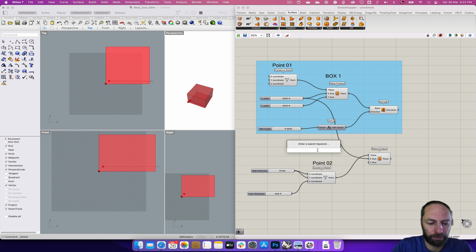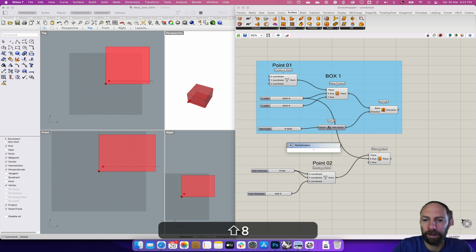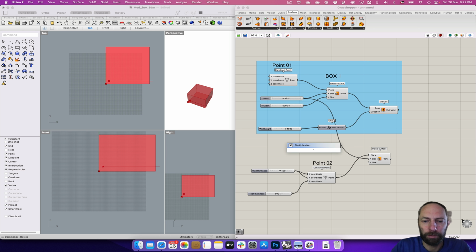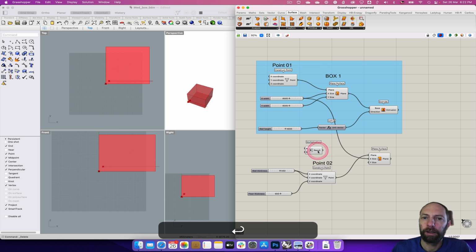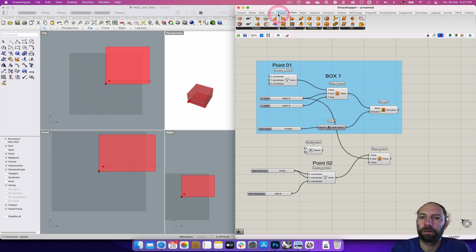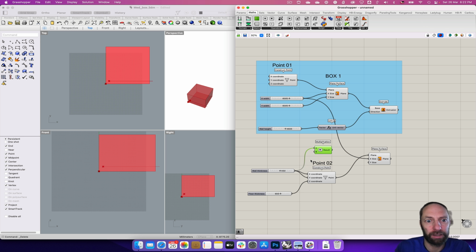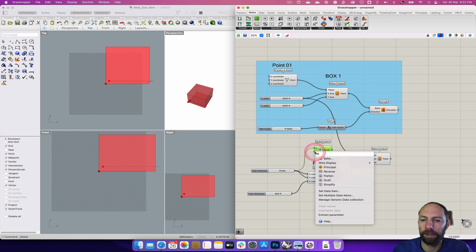So if we just do that, multiplication, so shift and number 8, which is the shortcut for multiplication, or we can go up into here, maths, and then you can see multiplication there as well. So what we want to do is take the wall thickness and times it by 2 because we want it to be inside the wall. So we can do that.